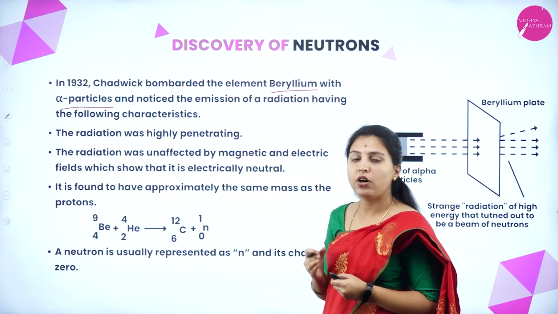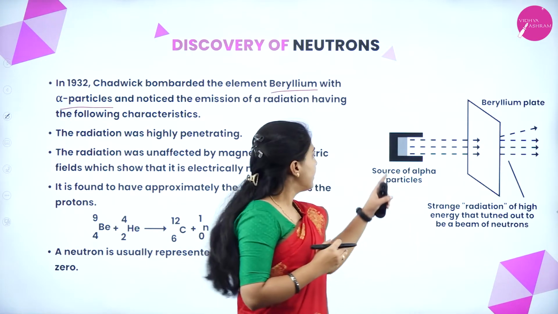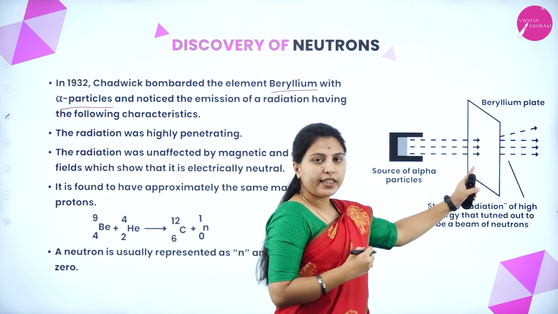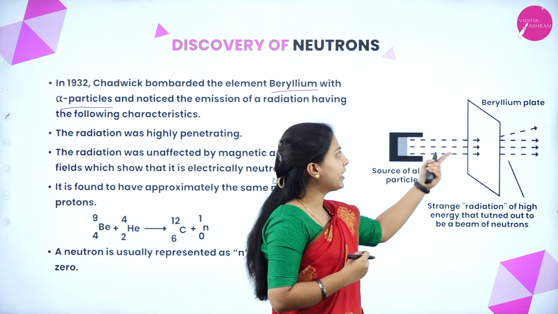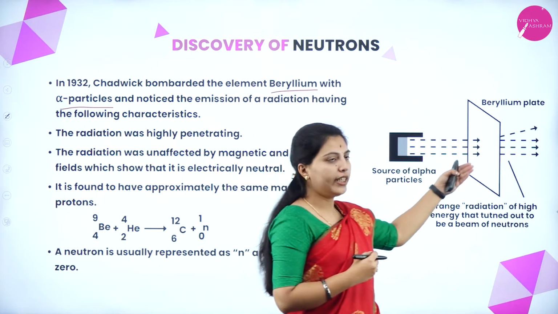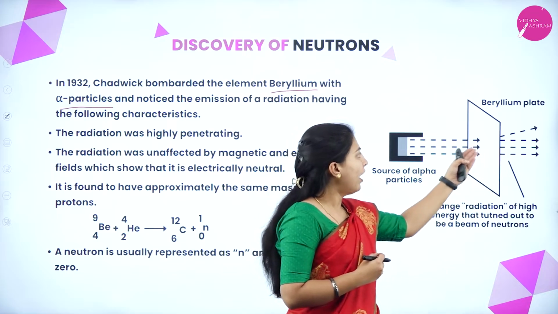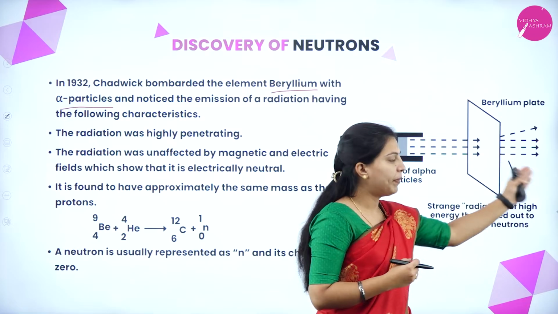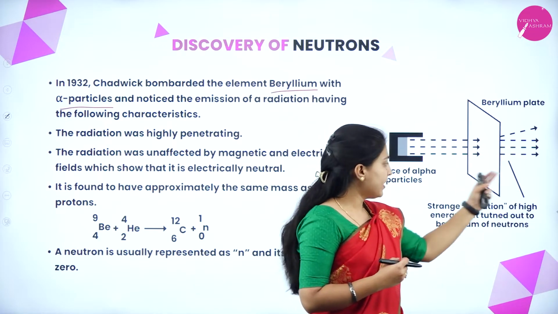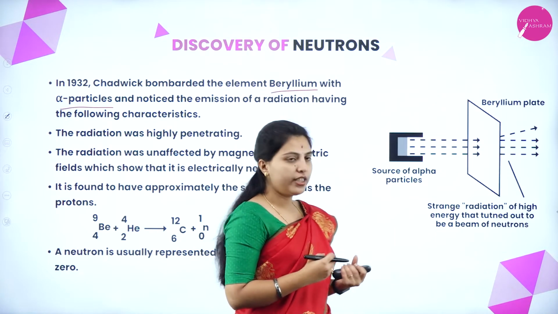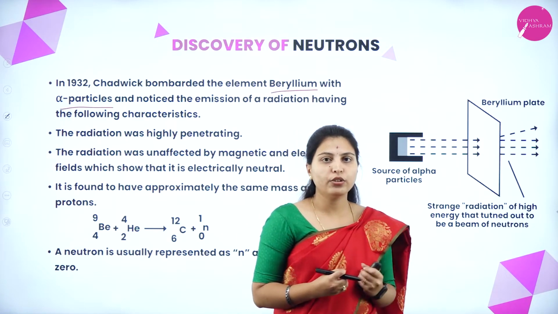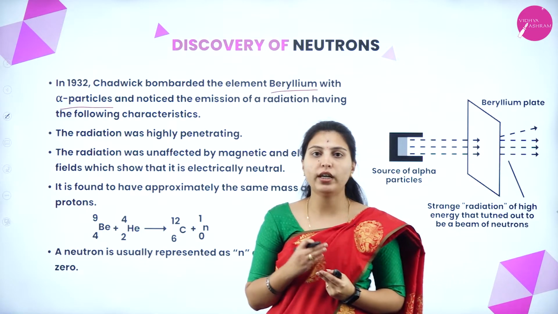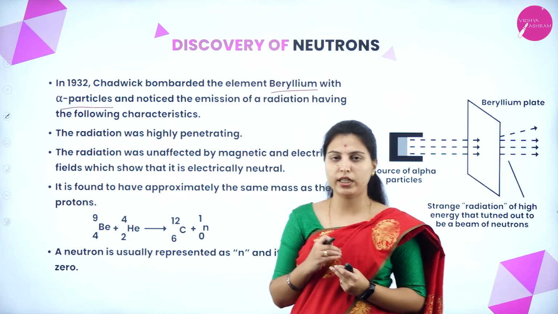What James Chadwick did, see here in the picture, this is the source of alpha particles. He directed the alpha particles on a thin sheet of beryllium. After that, some radiations are emitted by this plate. See here the radiations. These radiations have high energy and are neutrally charged; they were not deflected by magnetic or electrical field. So they were called neutrally charged.